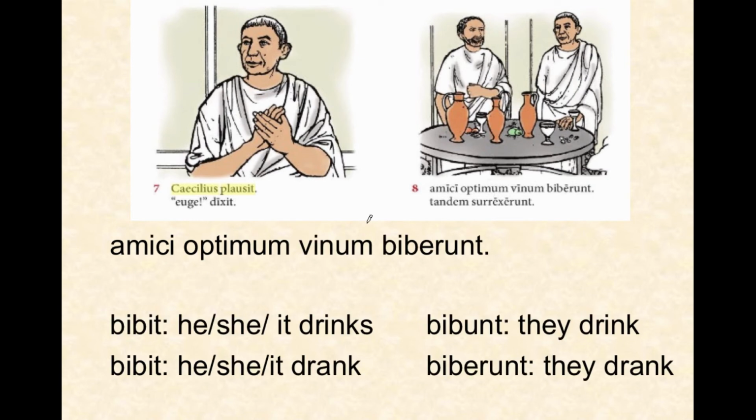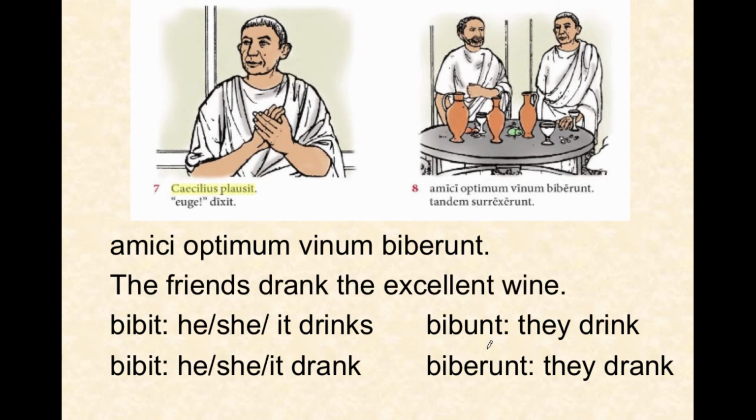Now, something interesting here. Take a look at the verb to drink. The present tense is bibit, he, she, or it drinks. But look, the perfect tense is also bibit. That can happen. Bibit is also he, she, or it drank. Now, in the plural, they won't be identical. The present tense, bibunt, they drink. Biberunt is the perfect tense, because you know that erunt ending is the third person plural they form in the perfect tense. And so, amici optimum vinum biberunt, the friends drank the excellent wine.